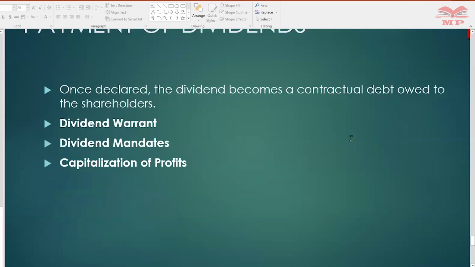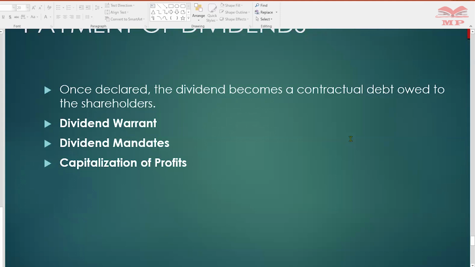So how do we pay dividends? Once it is declared, it's a contractual debt owed to the shareholders. Again, remember, it's declared at the AGM that this company for this year has been able to pay off all the debts, and we have this much money, so we are proposing a certain percentage to be retained by the company in running its operations, but dividends be issued at 10%. It becomes a debt owed to the shareholders.